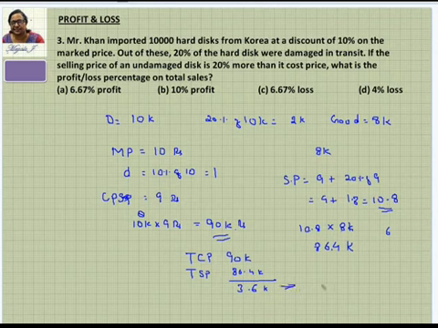So we have to calculate in terms of percentage. So what you do here is you just take this. This is a loss. And what is loss percentage? Loss percentage is loss divided by cost price into 100. So the loss is 3.6K. The cost price what we have is 90K into 100. So one 0 will go with this. Another 0 you can bring it here. So 36 by 9 is nothing but 4% loss. That's the answer. So your answer is going to be 4% loss. That's it.